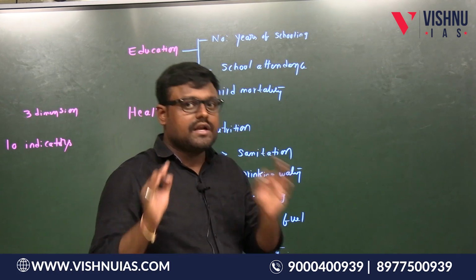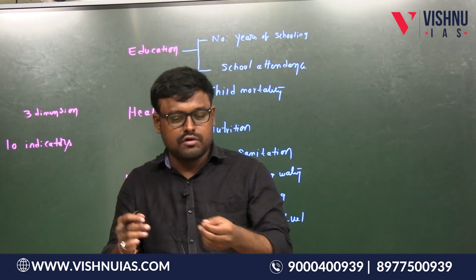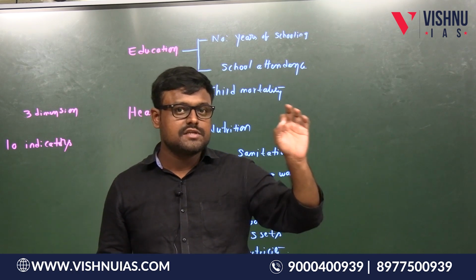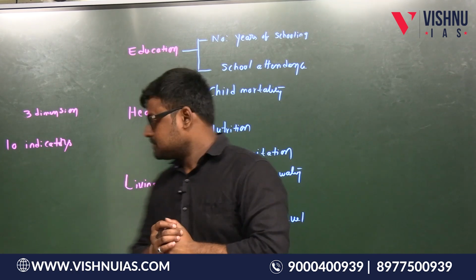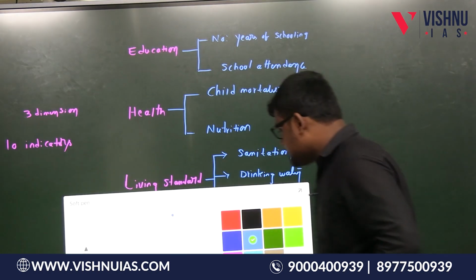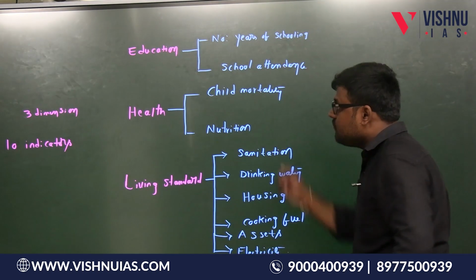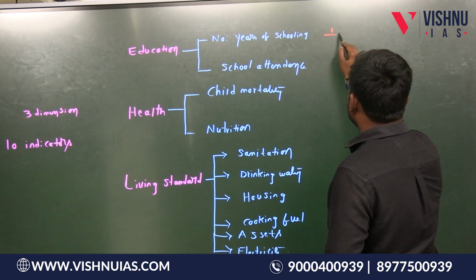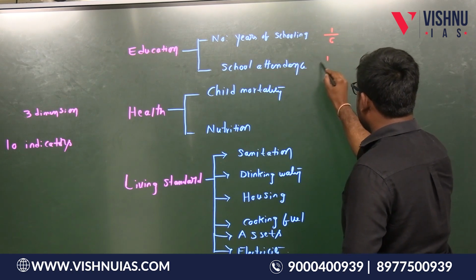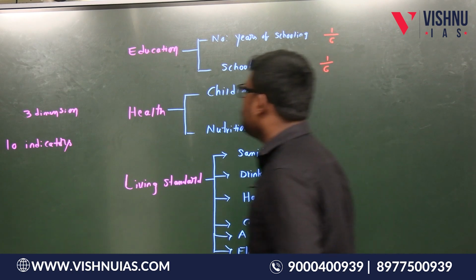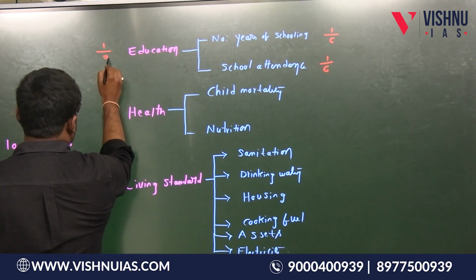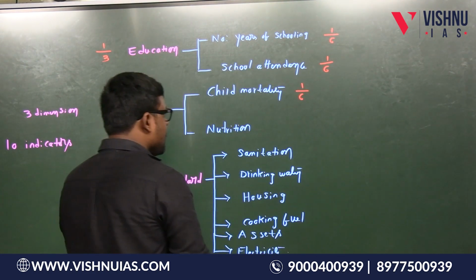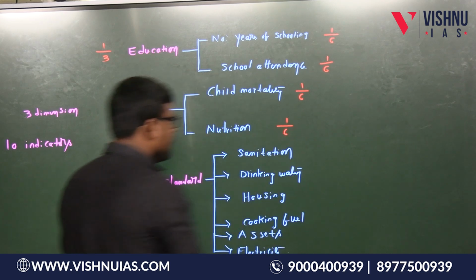So the multi-dimensional poverty index is going to see different dimensions before concluding whether the person is poor or not. The World Bank uses only one dimension, that is spending, that's it. Now there are certain weights associated with these indicators. The weight for this indicator is 1/6. The weight for this indicator is 1/6. Therefore, the total weight for this dimension is 1/3. The weight for child mortality is 1/6 and the weight for nutrition is 1/6.